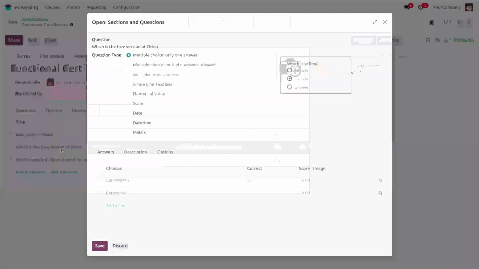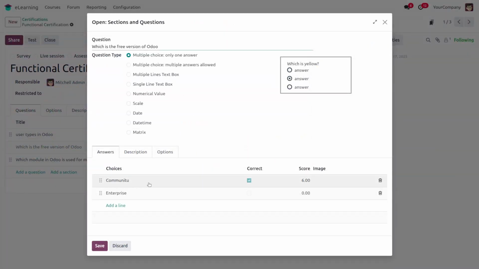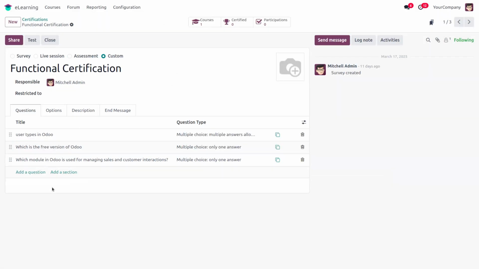When we move to the second question, it's a multiple choice, only one answer question. Here we ask which is the free version of Odoo. The two options are community and enterprise, which are the two versions, and the community is the free version. The score of this question is also added. Then we can save it.